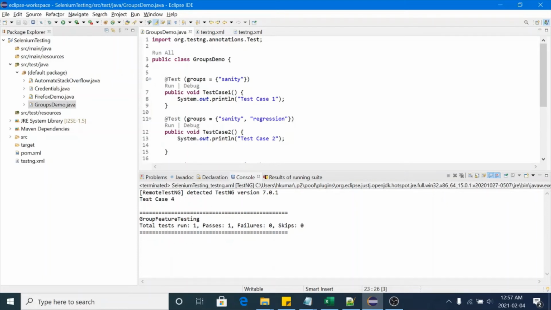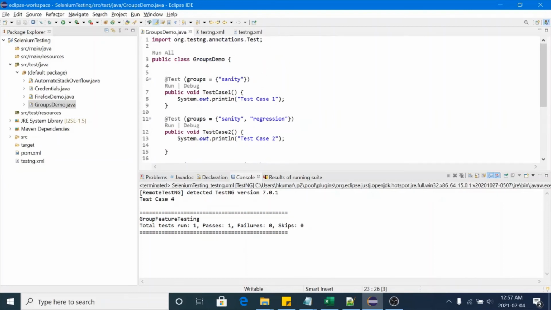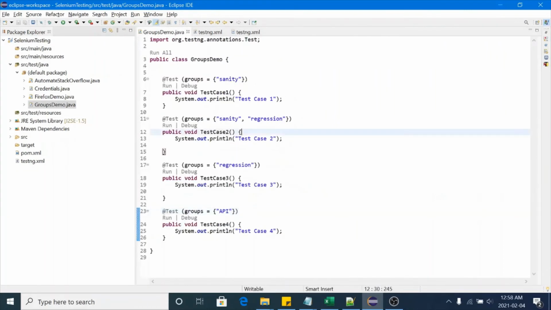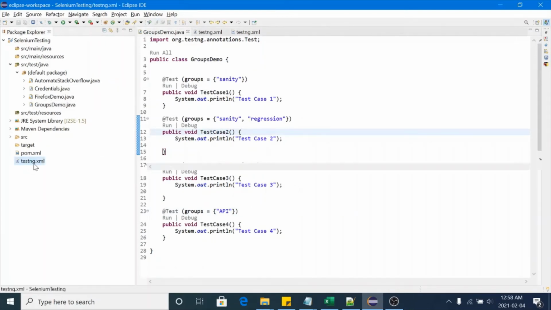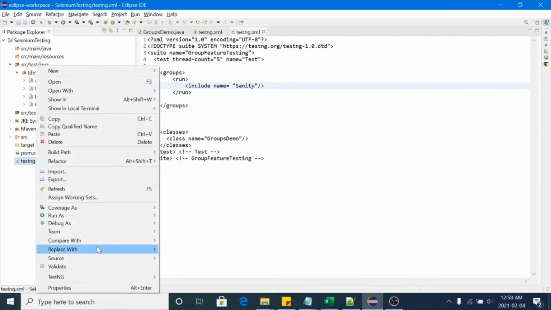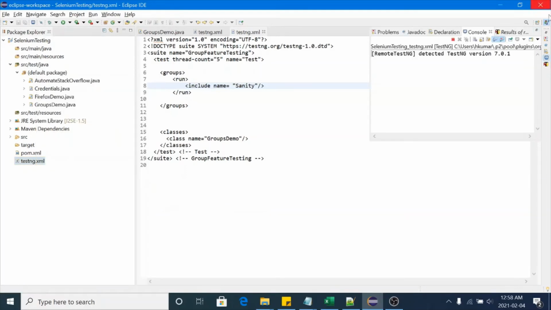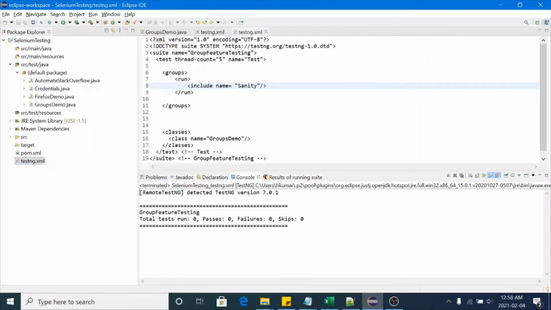Now let's try another group. Let's try sanity, okay. In this file we are having two test cases of sanity, test case 1 and test case 2, okay. So if we put sanity here, it should run two test cases. Let's try it, run as TestNG suite, see the output window.